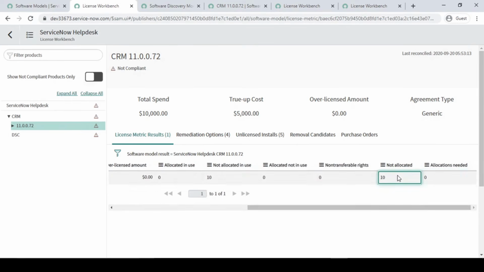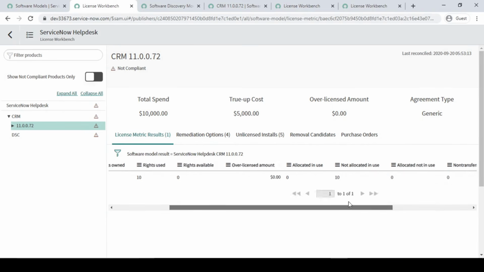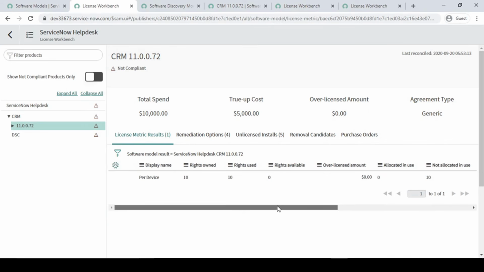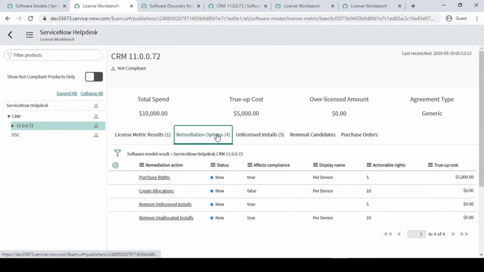But here, as you can see, it is saying not allocated, right? Not allocated means we have purchased the license, we have installed the license, but it is not allocated to the target device basically. So here it will give you suggestions. It is giving you 4 remediation options.